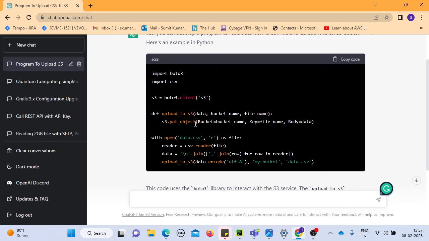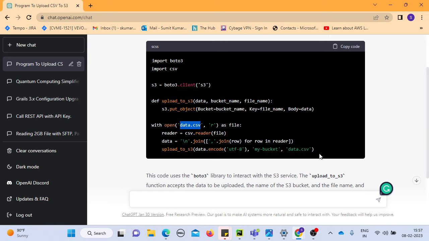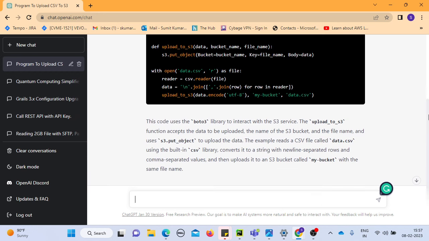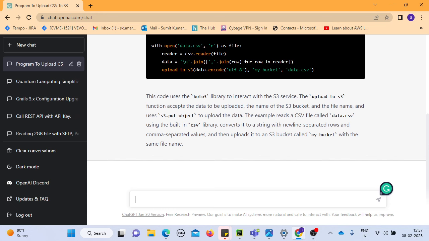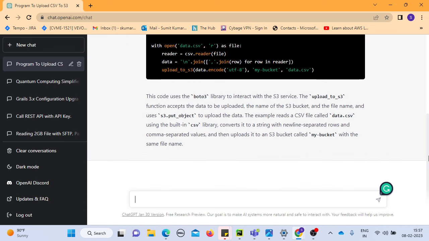So you open the data from your file. Obviously, assume the data is data.csv. You can have other names, and you can just run this program in your Python environment, and boom, all done. You can copy code from here. Isn't that great? And the good part is this is more of a communication channel, because you see two parts: you ask the questions and ChatGPT answers you. It's like two people communicating with each other.